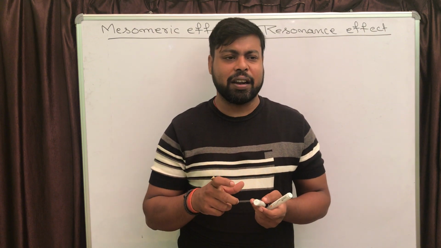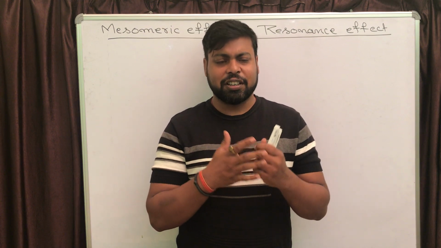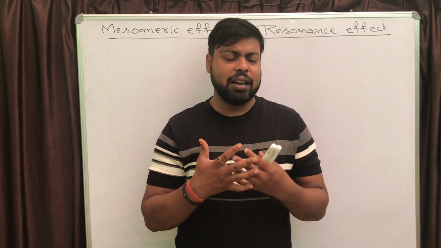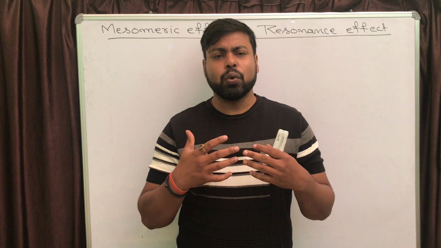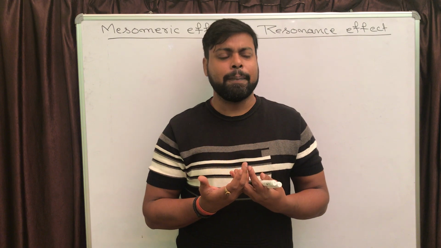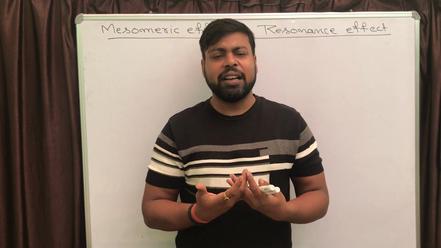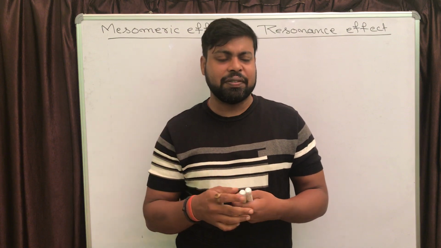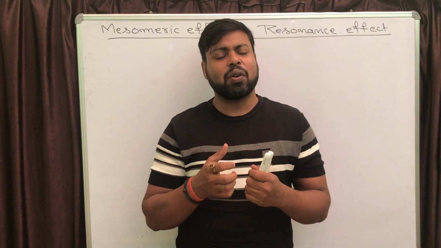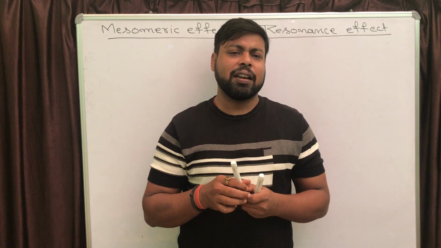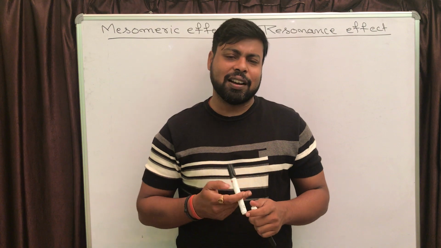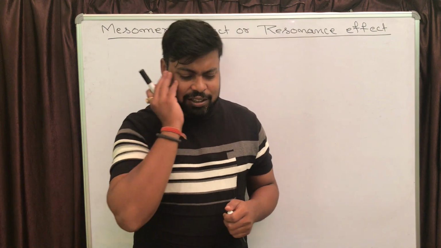Very similar to the inductive effect, it is also categorized in two parts. Either an atom is going to donate its electron to the conjugated system by using the resonance phenomenon. If it is donating its electron, it will be indicated by plus R or plus M effect. And secondly, if it is going to withdraw electron, pulling electron from the conjugated pi electron system, then that atom or group of atoms is known as minus R or minus M effect, right? So let's start with the definition.